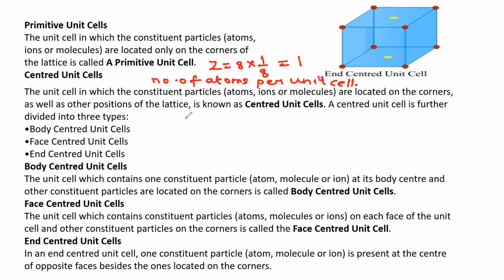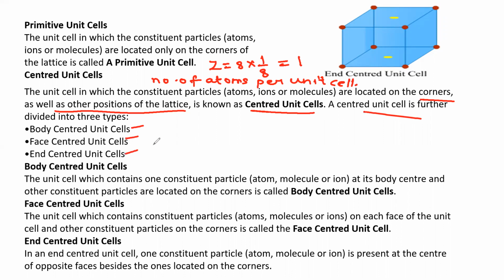So next, coming to the unit cell in which constituent particles are located on the corners as well as other positions of the lattice, known as centered unit cells, as I already discussed with you in the last session. So what are centered unit cells? The unit cell in which the constituent particles, that is atoms, ions or molecules, are located on the corners as well as the other positions of the lattice is known as centered unit cell. A centered unit cell is further divided into 3 types: body centered, face centered and end centered.